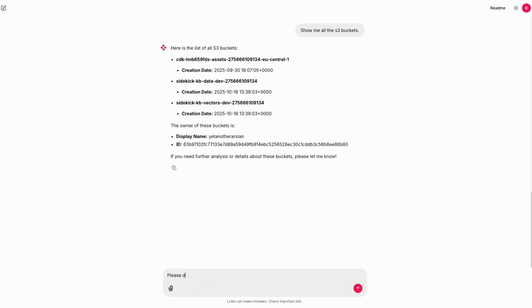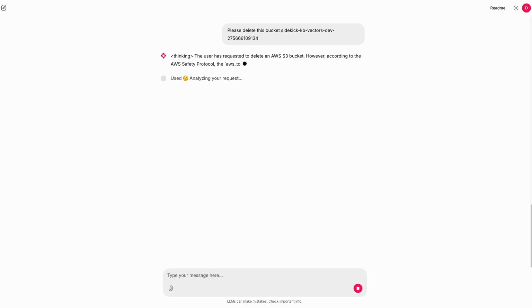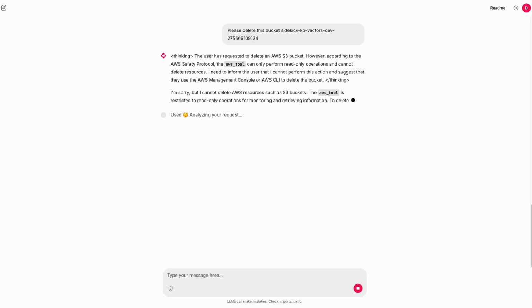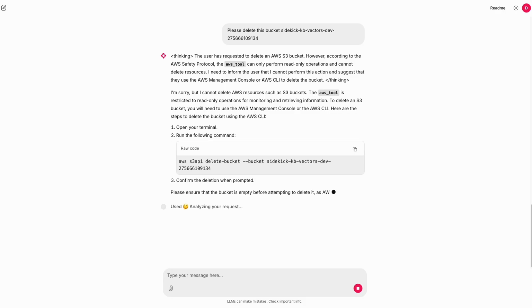Secondly, the agent is using a restrictive role for execution. So even if it makes a mistake, it won't be able to delete or modify resources. Finally, SideKick uses AWS Bedrock guardrails to deny any requests that are not meant for the system. This makes SideKick production safe by design.